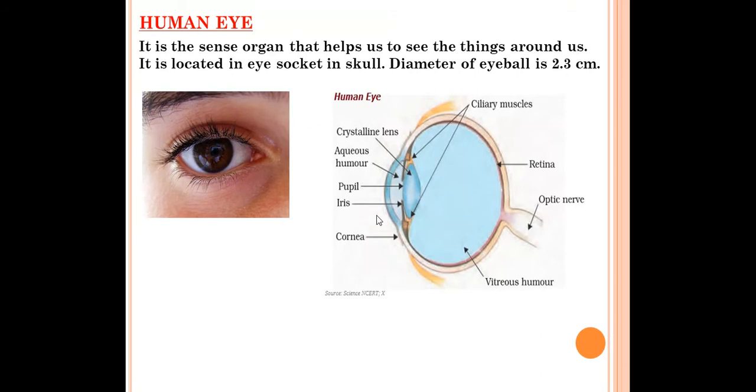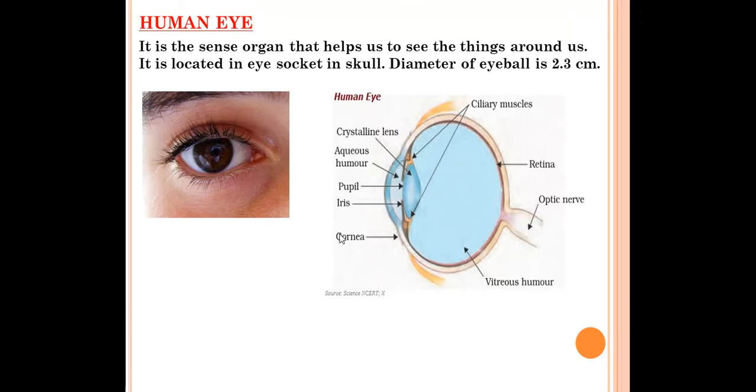So in the human eye also, a lens is there, and a screen is there where the image will be formed. The light rays will enter the eye through the lens. After refraction, the image will be formed, and it will form on the retina. So in our eyes, the retina is the screen where the image will be formed, right?